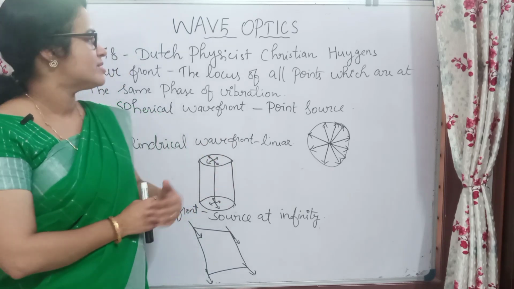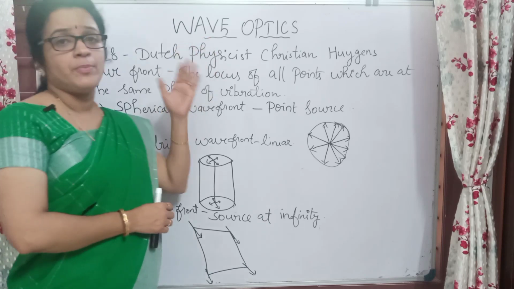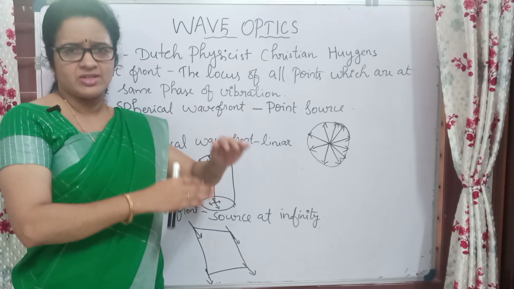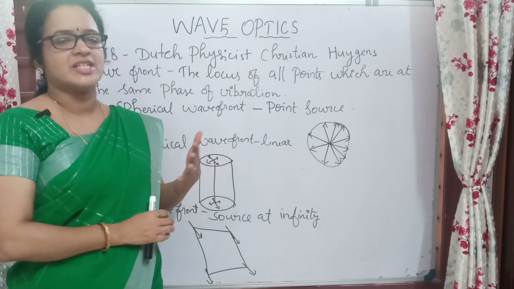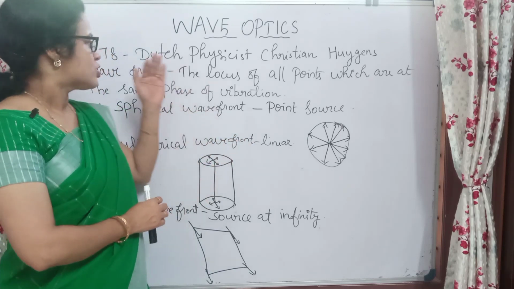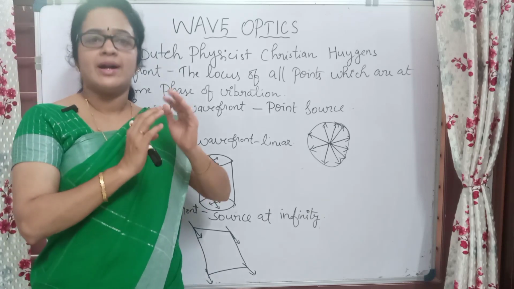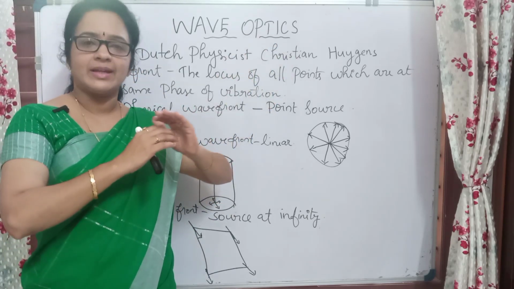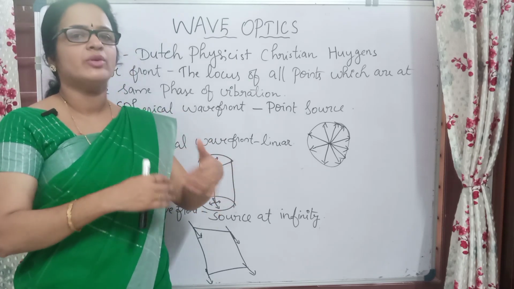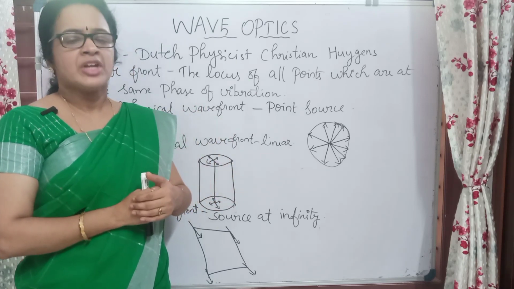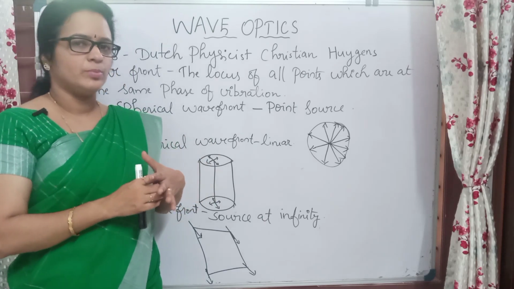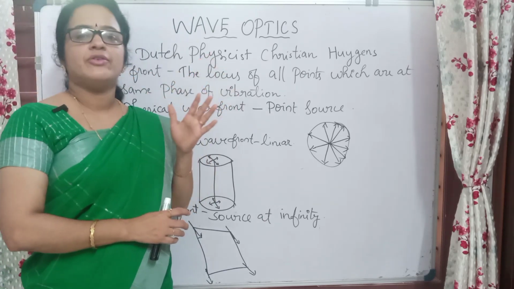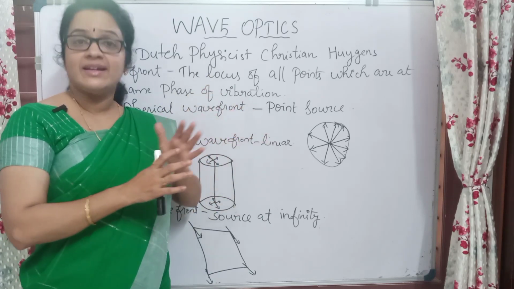So before going to wave optics, we have to know what a wave is, and a wave will be familiar to you from the smaller classes. We studied what a wave is in the smaller classes. So there are some important points that you have to understand before moving to the Huygens Principle. The Huygens Principle is a very important principle that we will use throughout the chapter. Before explaining the Huygens Principle, we have to know what a wavefront is. We have to know the different types of wavefront, then only we can understand the concept.